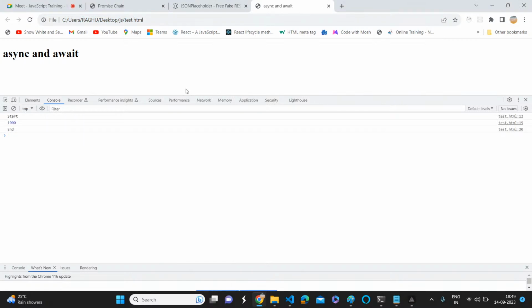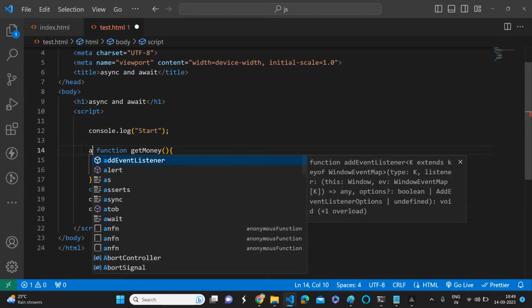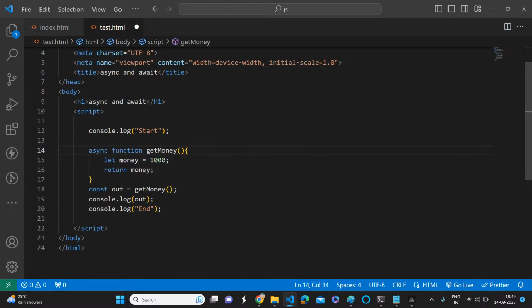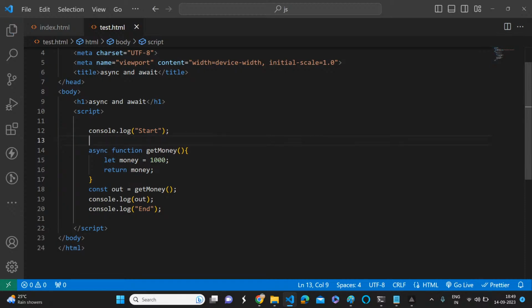Now let's do a simple thing. We can convert a normal function to an asynchronous function. I just converted this simple function into an asynchronous function, async function. Now tell me, just guess it. I know it's not that easy to guess, but guess it. What will be the output for this program? Just note it down. This is an important interview question.